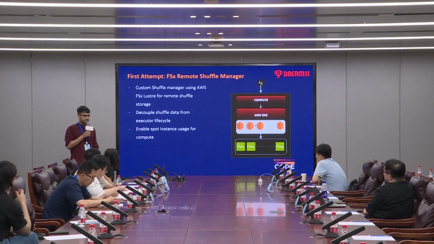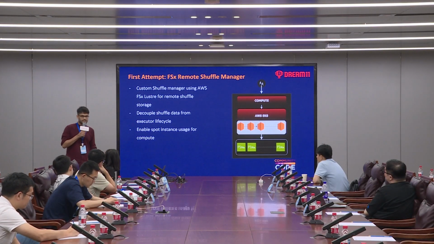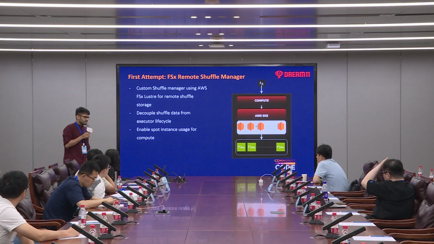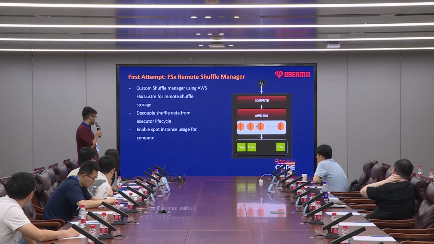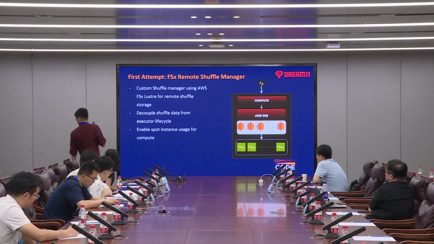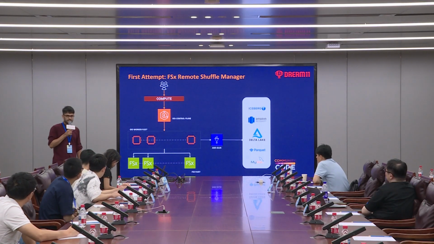The idea was pretty straightforward: get every single shuffle data out of the lifecycle of the executor and put it onto the disk that AWS FSx provides. This should have helped us very well in terms of using Spot. And when I say using Spot, I mean using it much more aggressively, so that even if the node goes down, the compute is separated. So this was our first set of architecture that we had built.